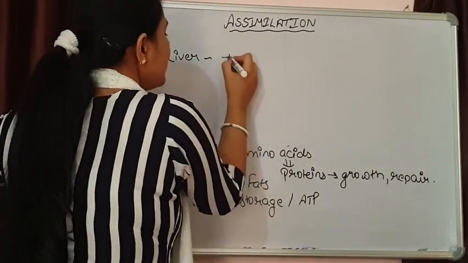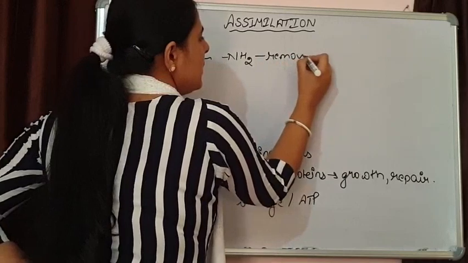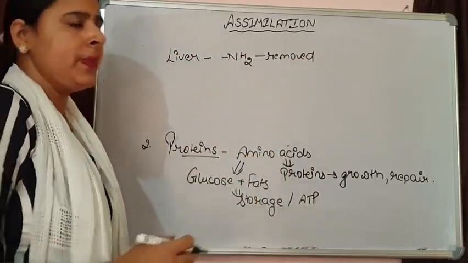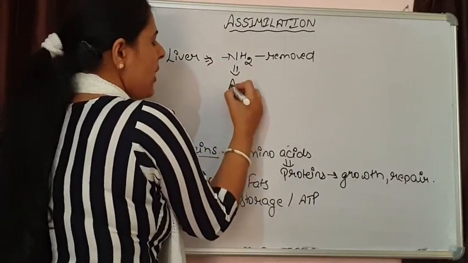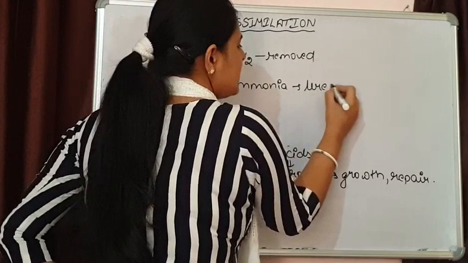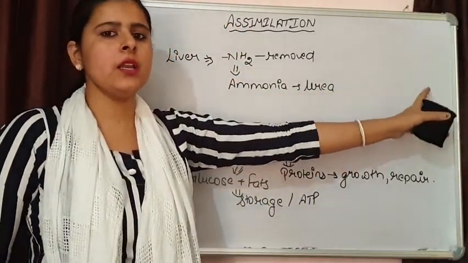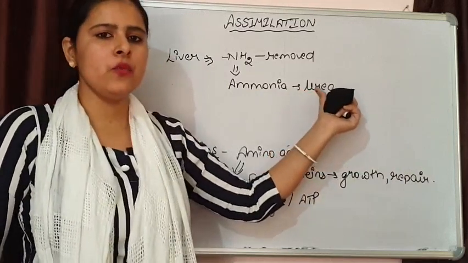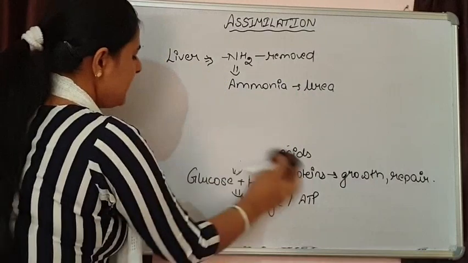That means the amino group is removed from the amino acids, and later it will be converted into ammonia, and this ammonia will be converted into urea by various steps of reactions, and finally this urea will be removed out of our body because it is completely waste for our body. So this is how proteins are assimilated.